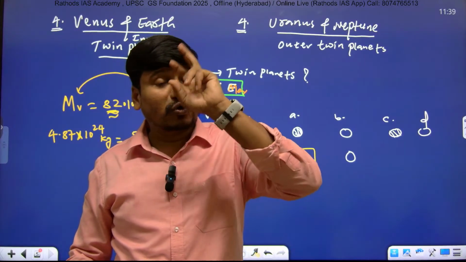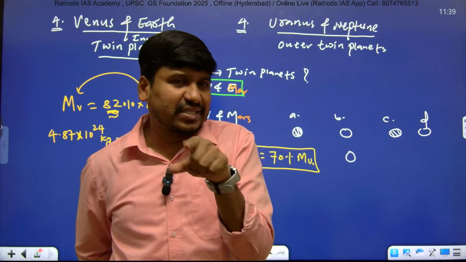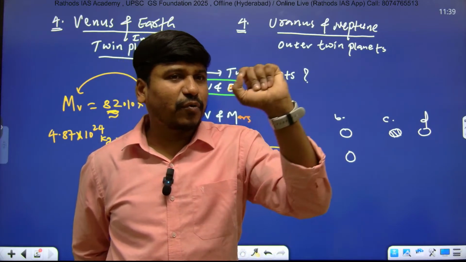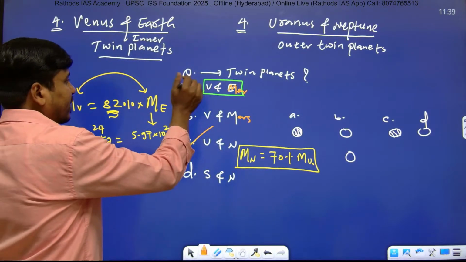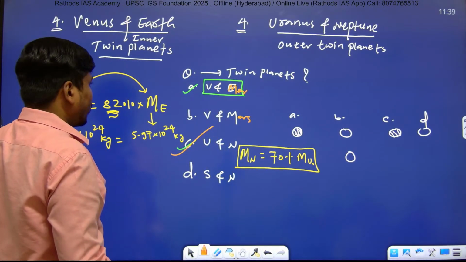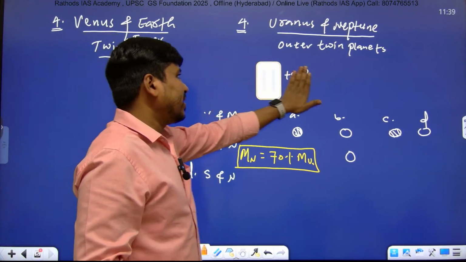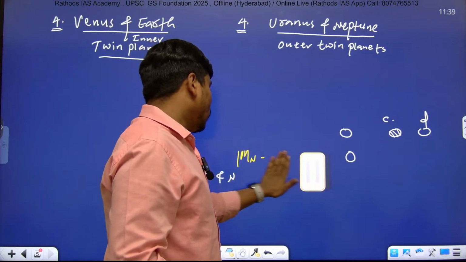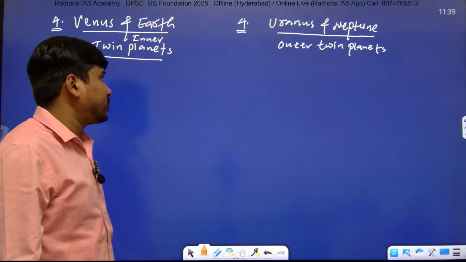And that's why you should not give two answers for a single question. You have to give a single answer for a single question. You got this point? Okay. So here in this case, if you get the question twin planets, then the answer is Venus and Earth. And if there is no option of Venus and Earth, then you have to select Uranus and Neptune, right?